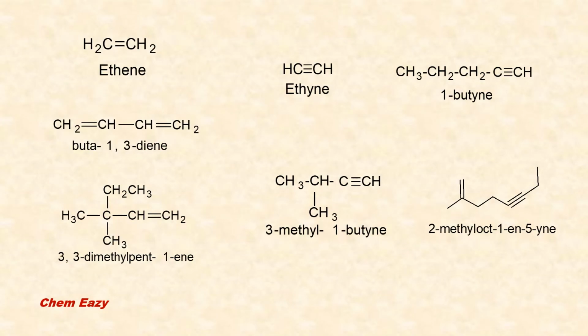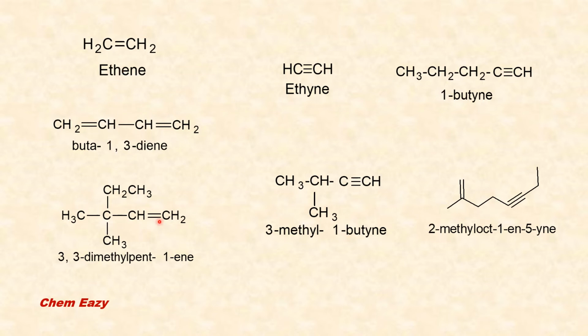Here you can see some examples. First one, ethene. This is an alkene, which consists of a carbon-carbon double bond. And the next one is buta-1,3-diene. Here also a double bond is there. These two are straight chain alkenes.